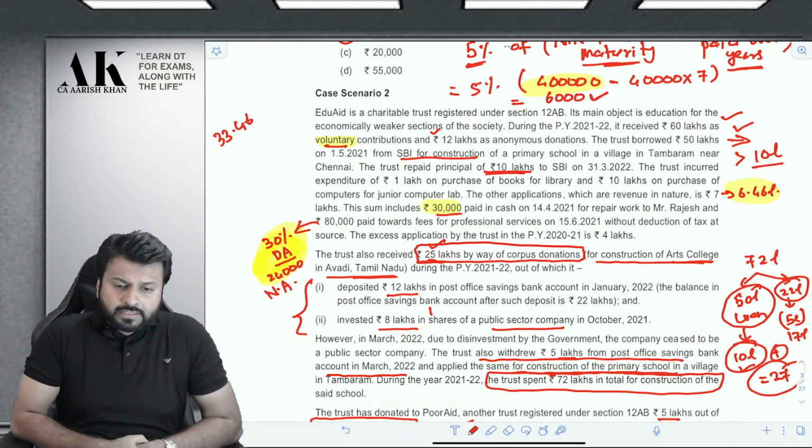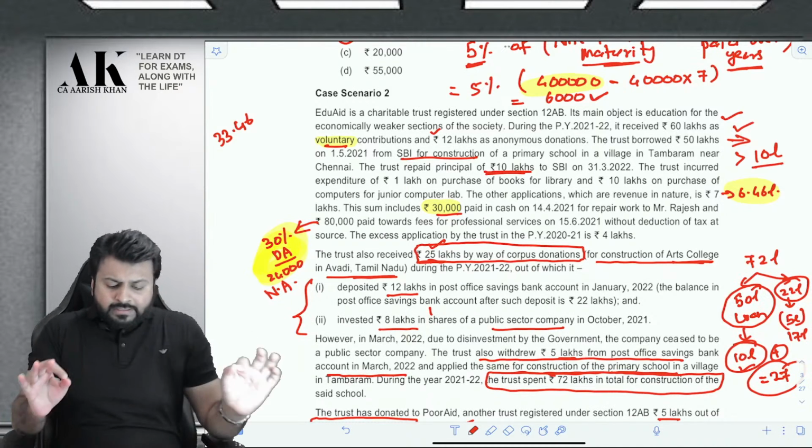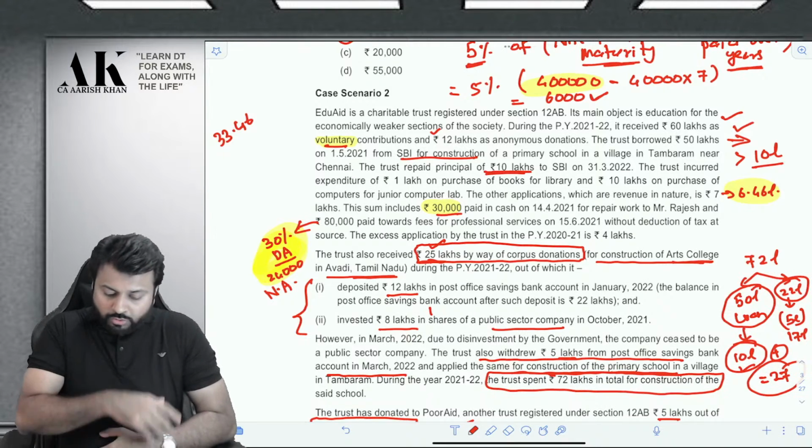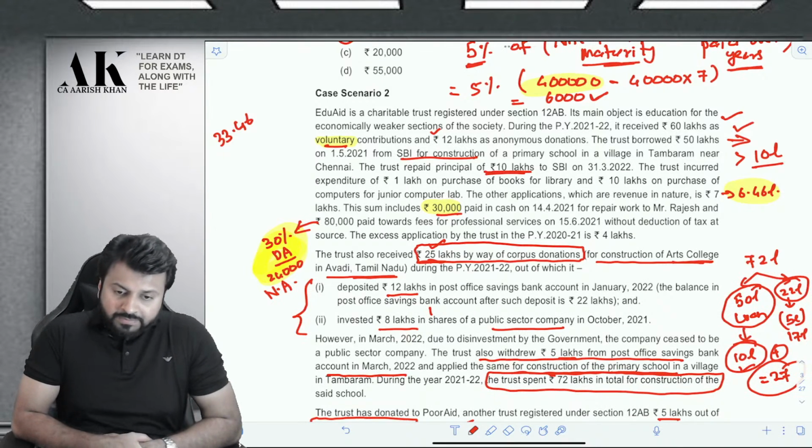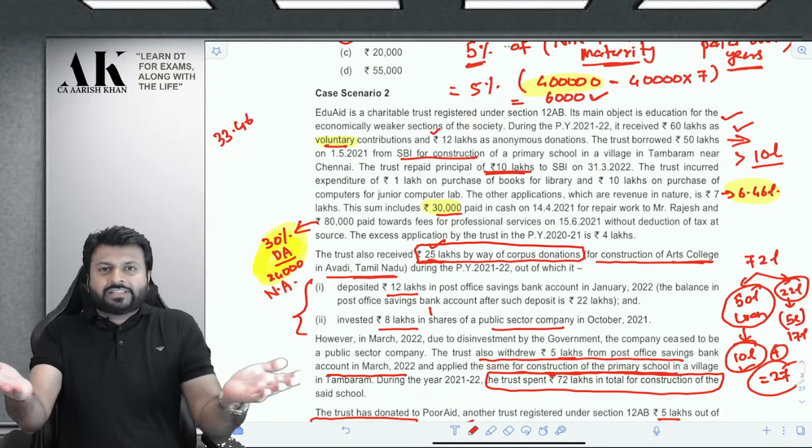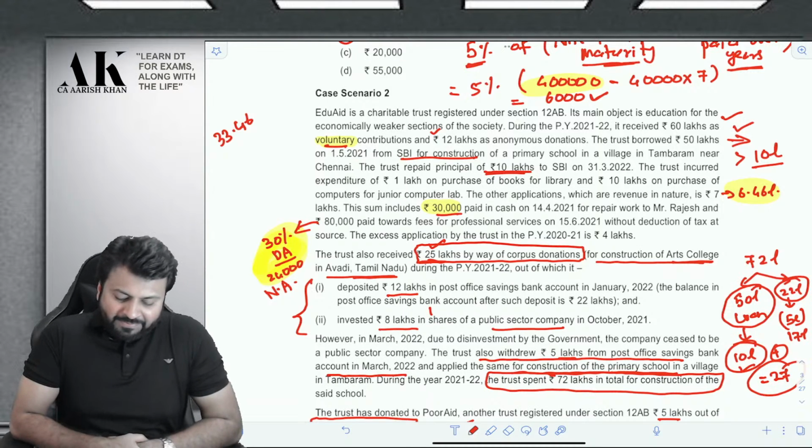Okay, let's read the case scenario 2. EduAid is a charitable trust registered under Section 12AB. Its main object is education for the economically weaker section of society. During the previous year 21-22, it received 60 lakhs as voluntary contribution and 12 lakhs as anonymous donation. The trust borrowed 50 lakhs on 1/5/2021 from SBI for construction of a primary school in a village in Tambaram near Chennai. The trust repaid principal of 10 lakhs to SBI on 31st of March 2022.